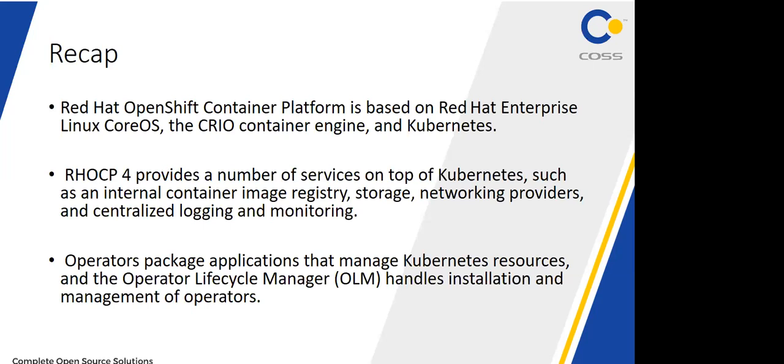So this is the Red Hat OpenShift Container Platform based on Red Hat Enterprise Linux CoreOS, and it supports the CRI-O container engine, not only the Docker engine, and Kubernetes. Red Hat OpenShift Container Platform 4 provides a number of services on top of the Kubernetes infrastructure. What are the services? Image registry, storage, networking provider, centralized logging and monitoring. As I said, we can use Prometheus as a metrics monitoring tool. Operators we are not discussing as such. I have to elaborate when I do one more introductory first chapter.